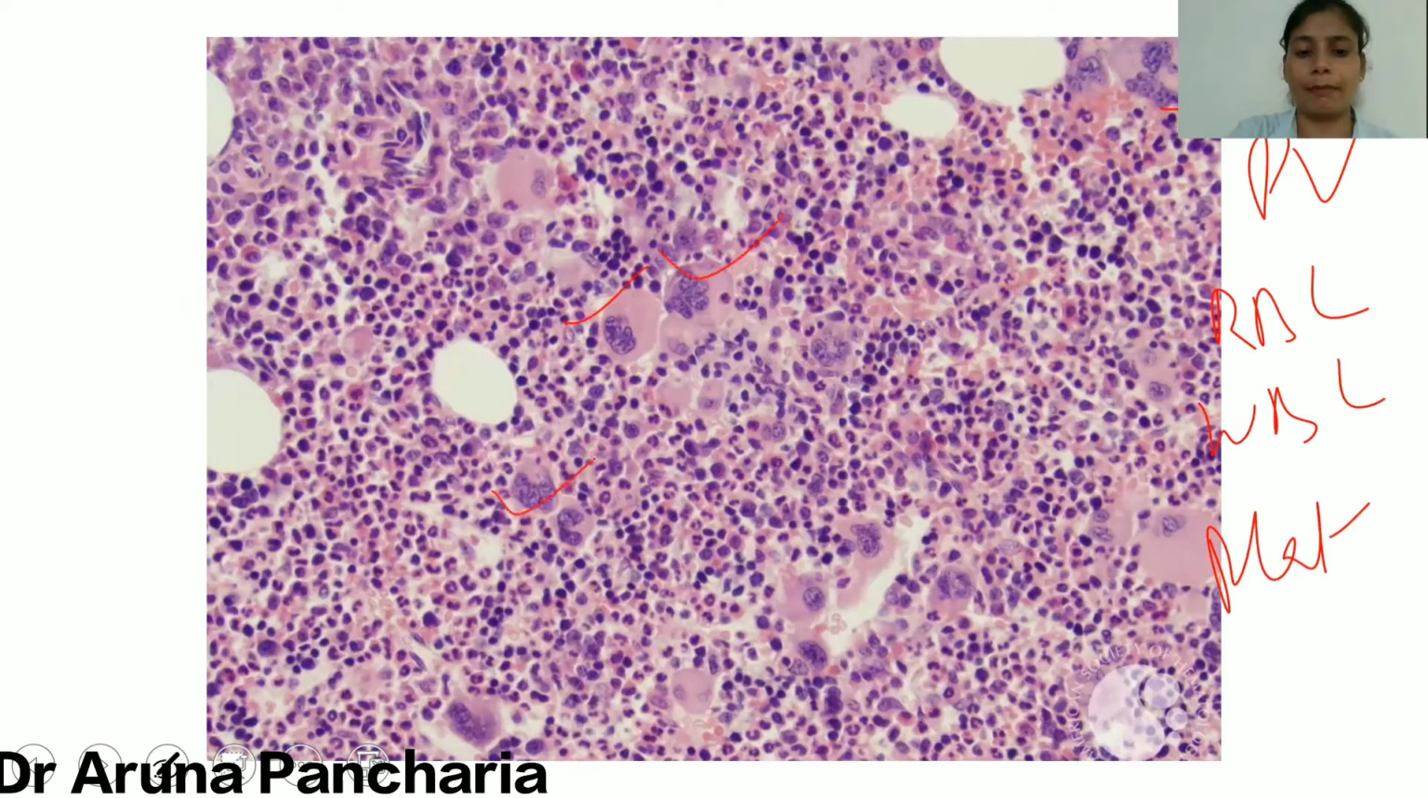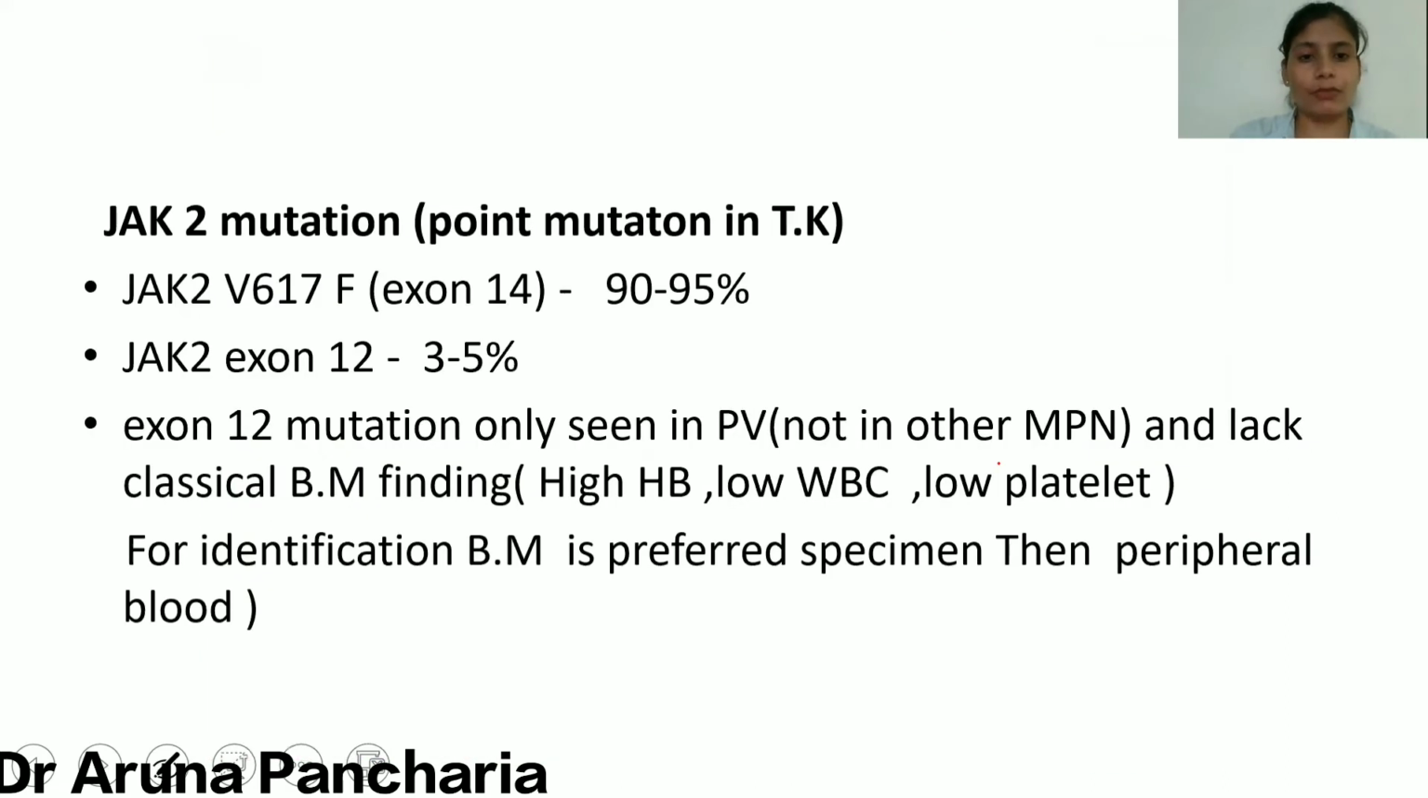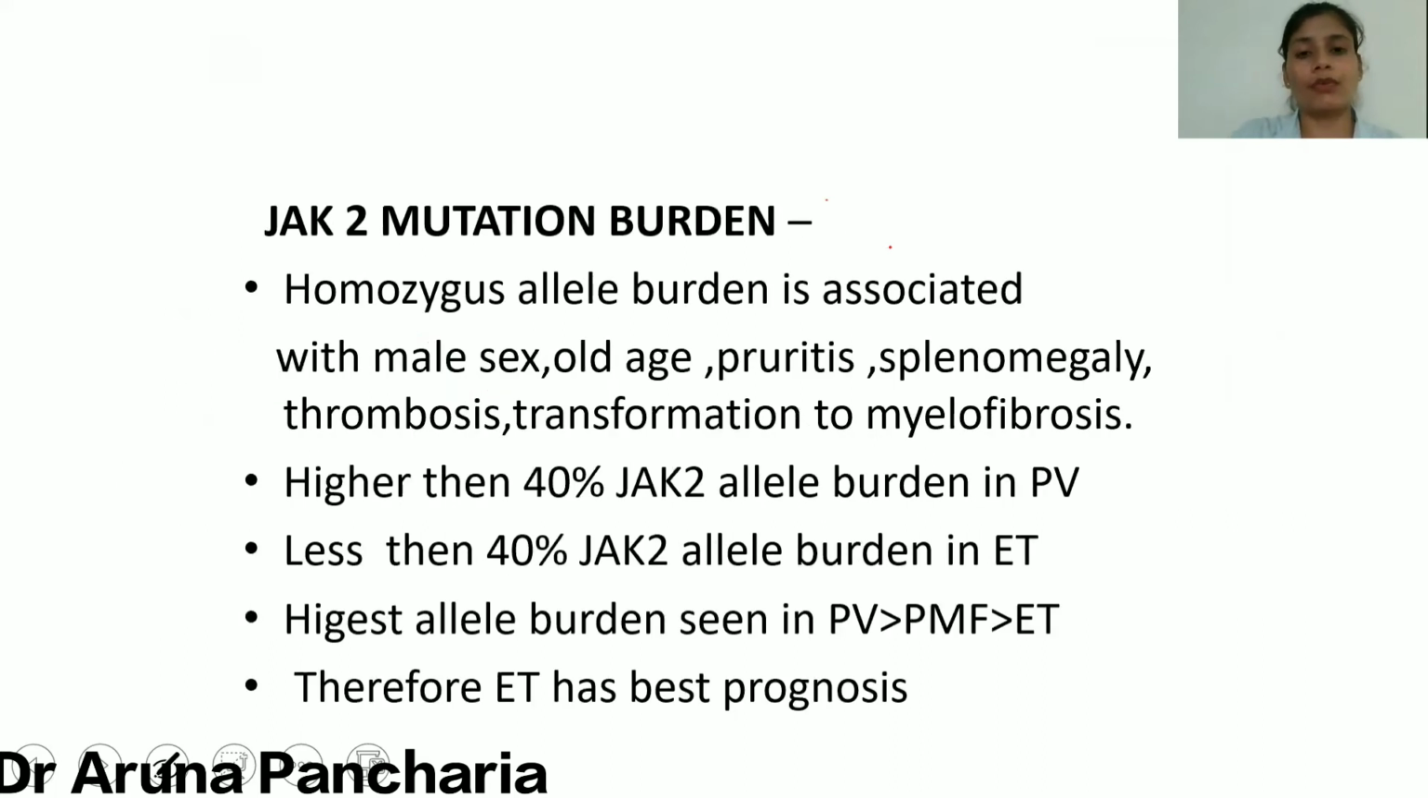All these are the megakaryocytes. Now, JAK2 mutation, as I told you, only 3 to 5% of the cases have exon 12 involvement. In the rest of the cases, there is exon 14 involvement. Now, you have to assess the mutation burden status also, because when the burden is more, the prognosis is poor. So, prognosis is worst in the case of polycythemia vera when we compare it with ET or PMF.